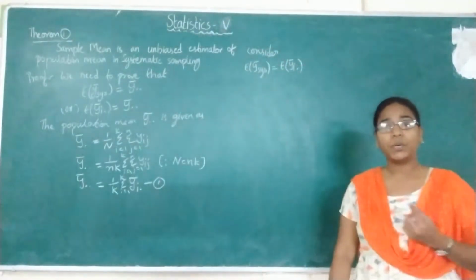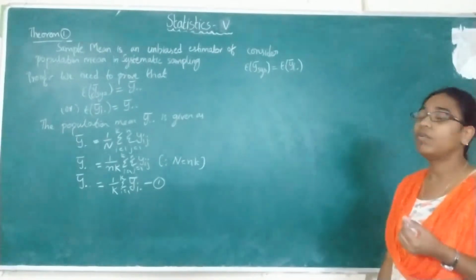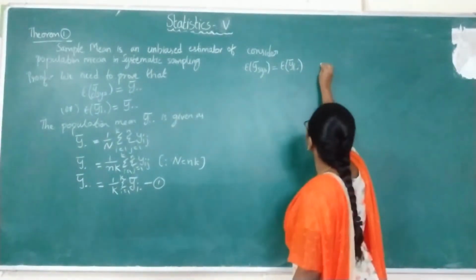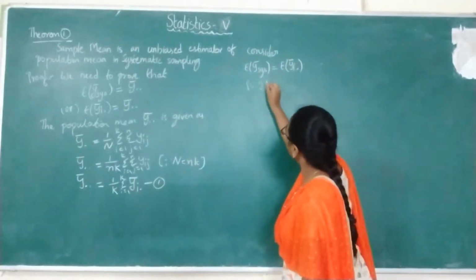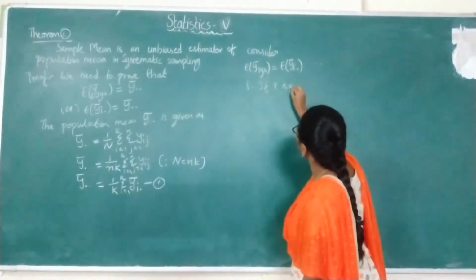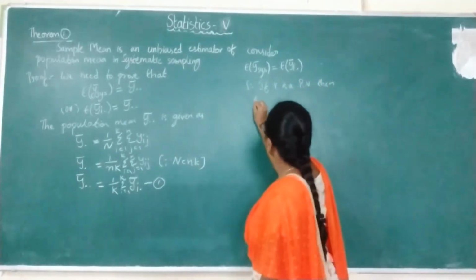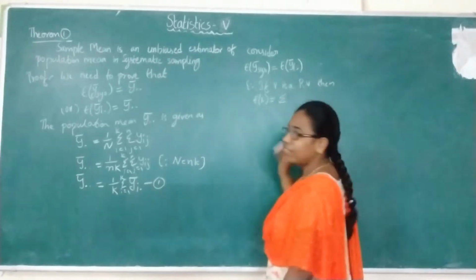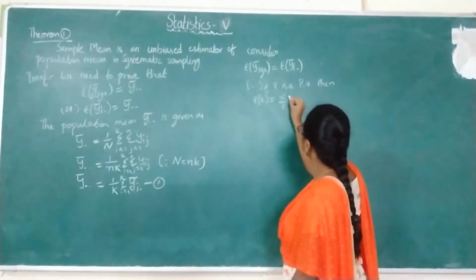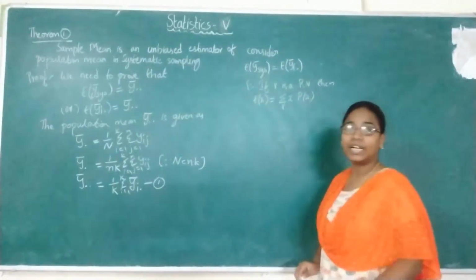Whenever you consider an expectation of any value, how will you write that? Suppose x is any random variable, how will you write the expectation of x? Expectation of x equals, if it is discrete, summation over x into p of x. If it is continuous, you will